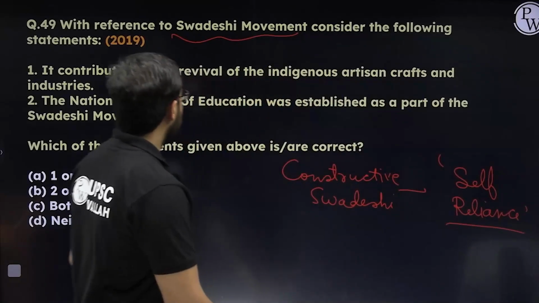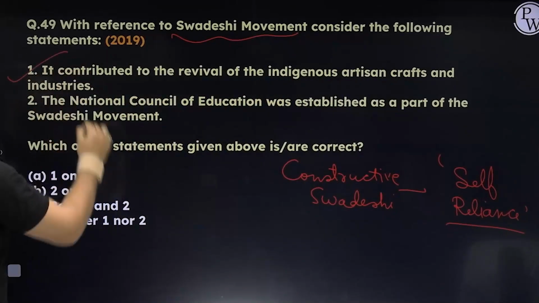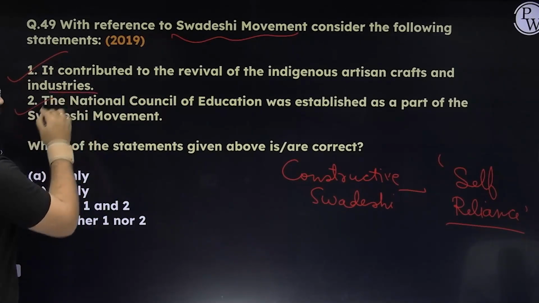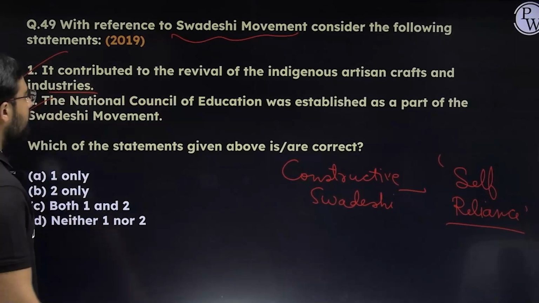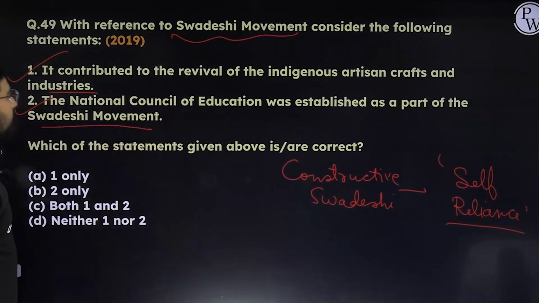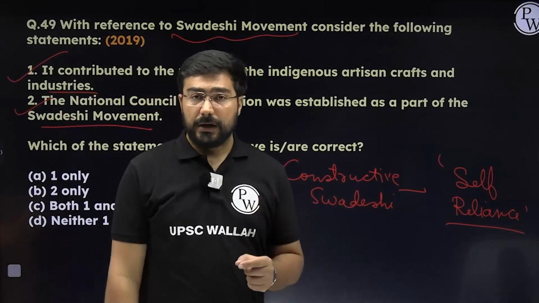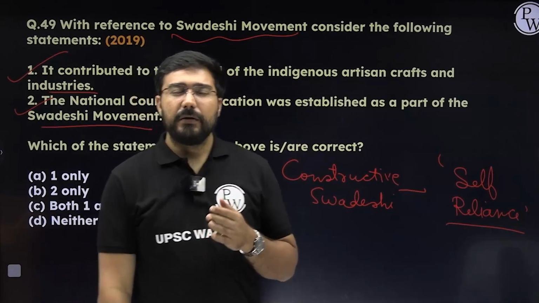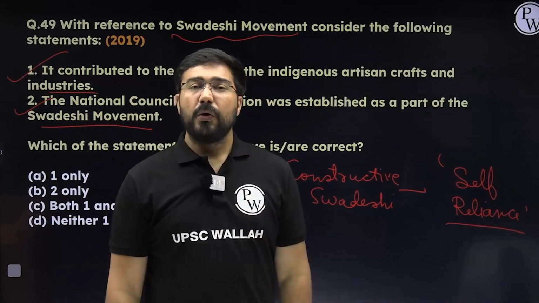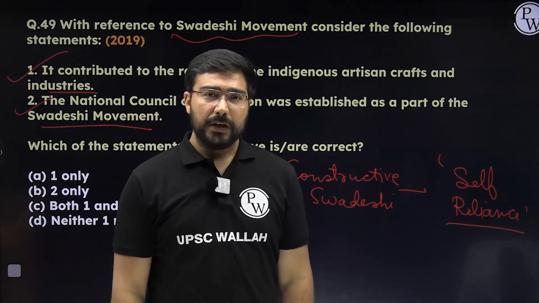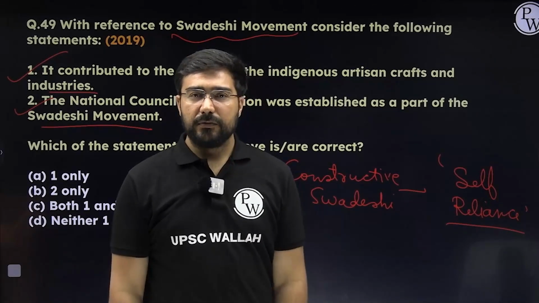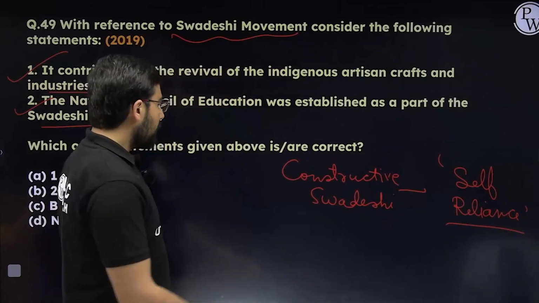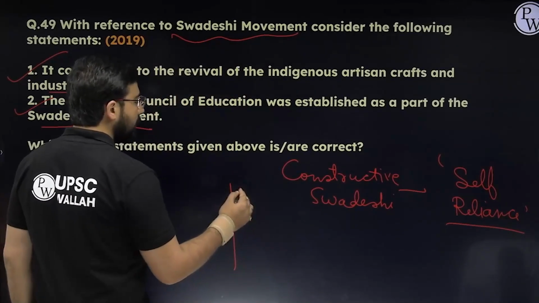So let us see the statements now. First, it contributed to the revival of indigenous artisan crafts and industries, 100% correct. The National Council of Education was established as a part of the Swadeshi movement. The second statement is also correct. Both are correct. These questions become relatively more difficult for students who read only at the surface level. What is asked here is not why the Swadeshi movement started, but the character of the movement. The character of the movement changes with the changing leadership.